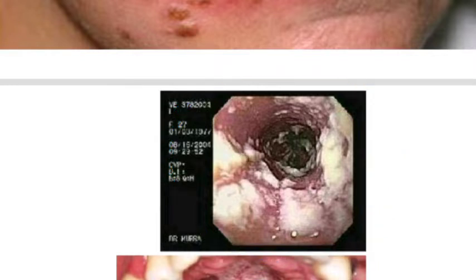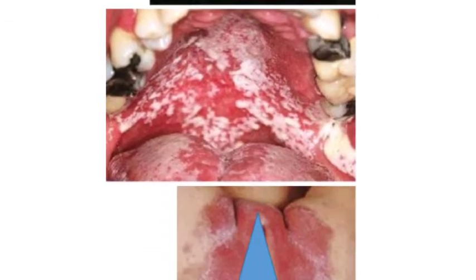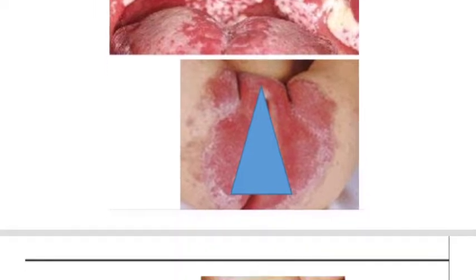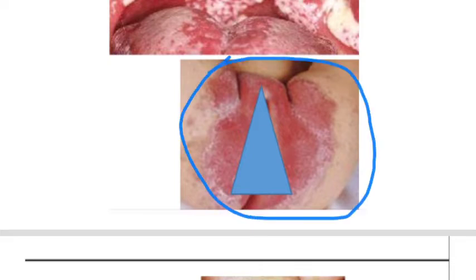The next diagram is of the mouth. In the mouth, you can see that this kind of whitish organism is growing. You can see how serious these Candida organisms can be. Now, the next diagram is of Candida organisms growing around the female genital system. As you can see, this area appears red and moist.